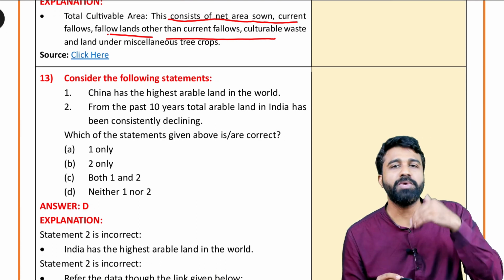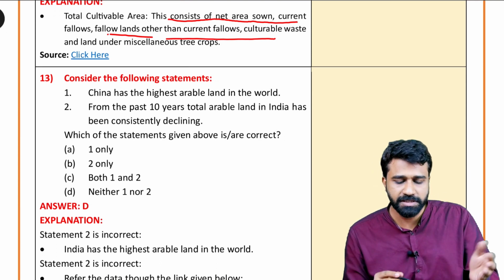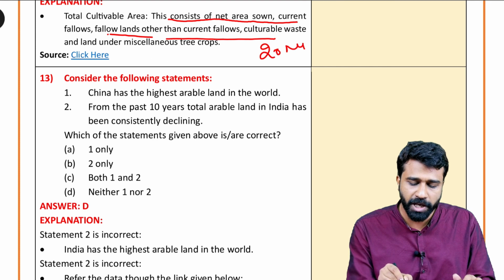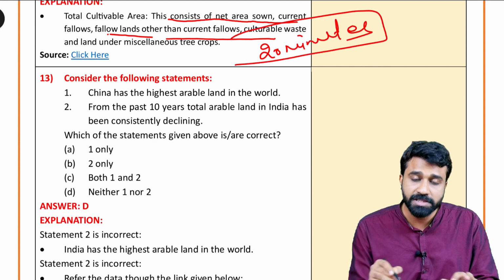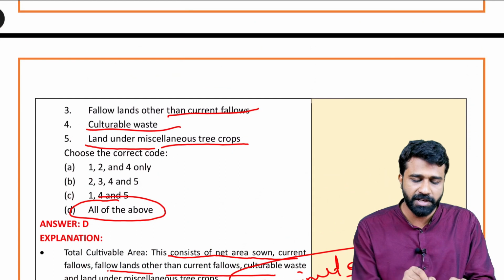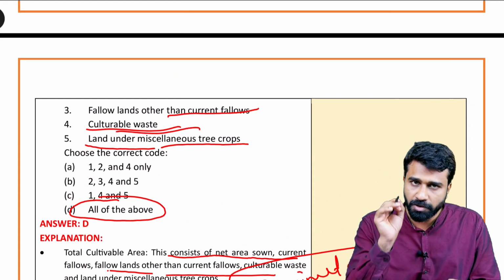Our motto is to make you read each of the concepts in 360 degrees. You have to spend 20 minutes making notes on each of these options, and not only the options but also the statements given here. What is culturable waste? You have to make a note.